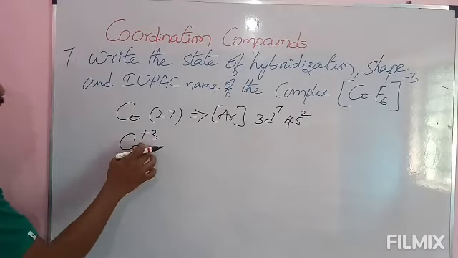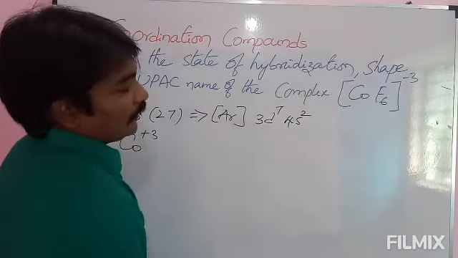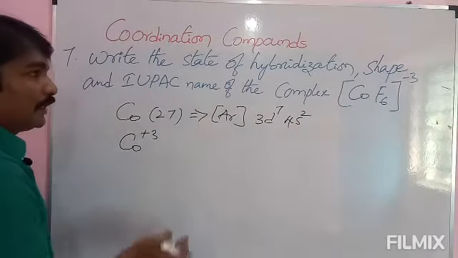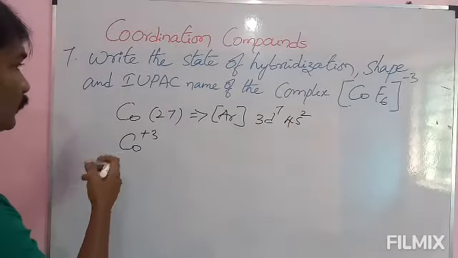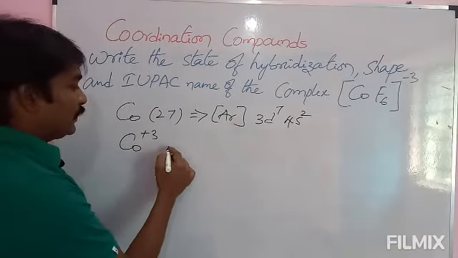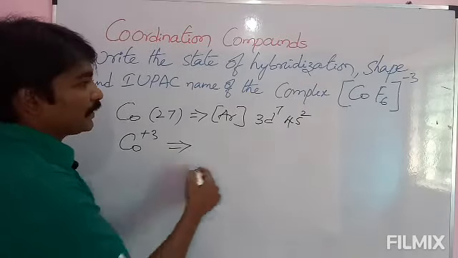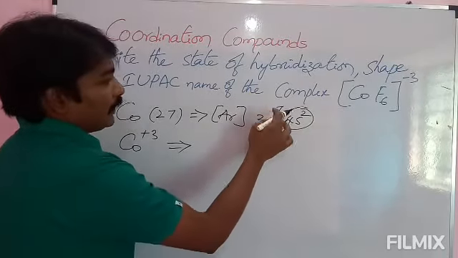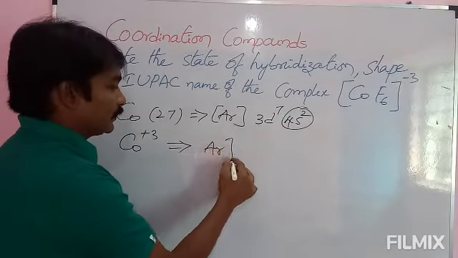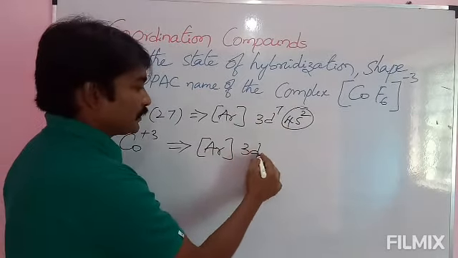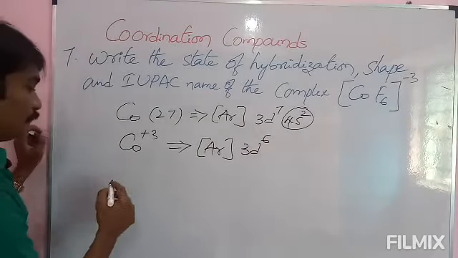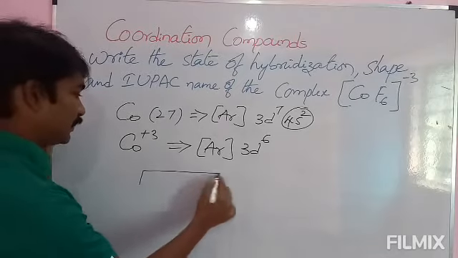Why are we writing cobalt plus 3 here? It is in cobaltate form with minus 3, and to neutralize that we have the cobalt plus 3 ion. By losing 3 electrons, 2 from 4s and 1 from 3d, we get argon 3d6 in the ground state.